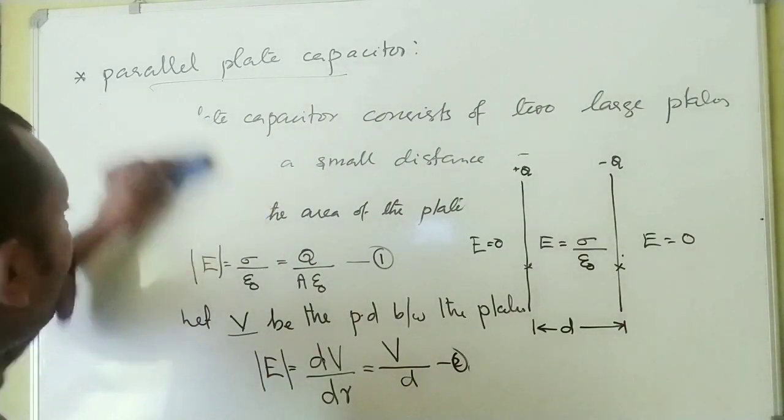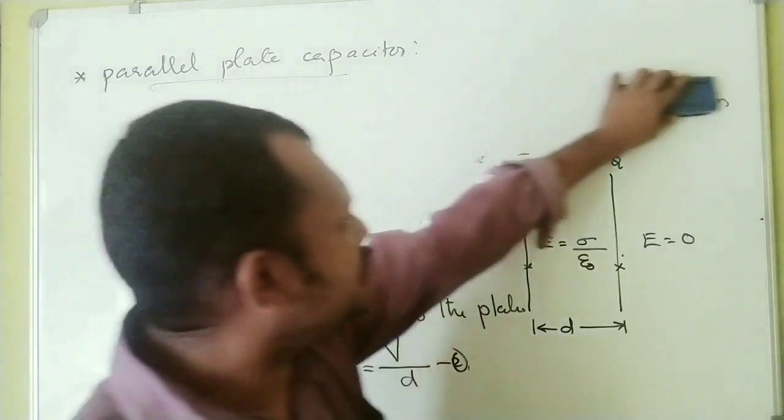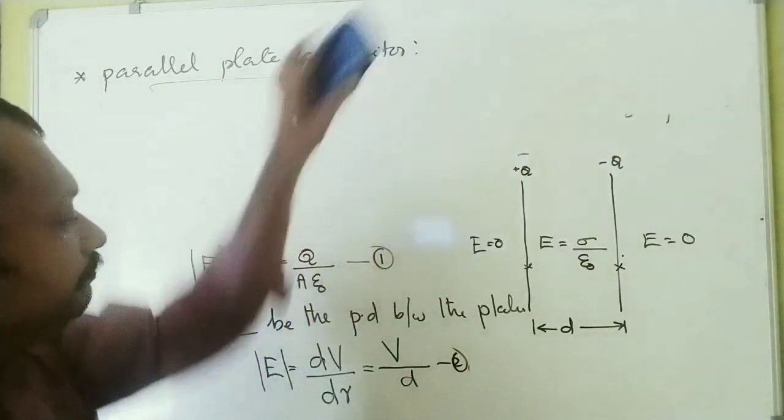Now what is the relation between equations 1 and 2? A relation between equations 1 and 2.